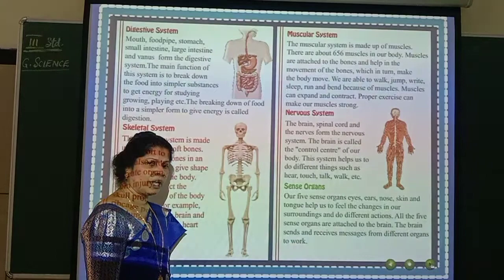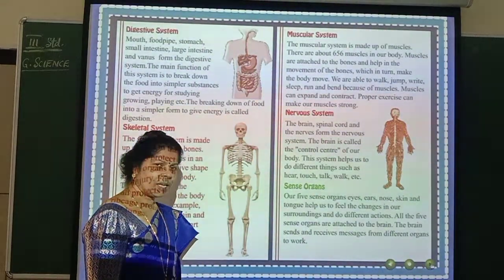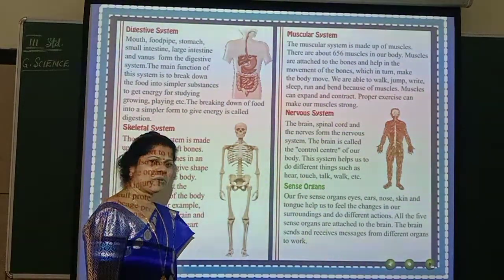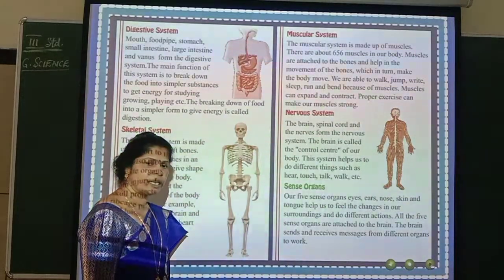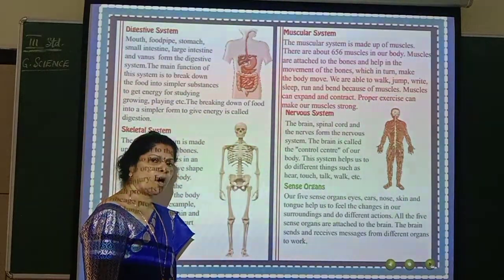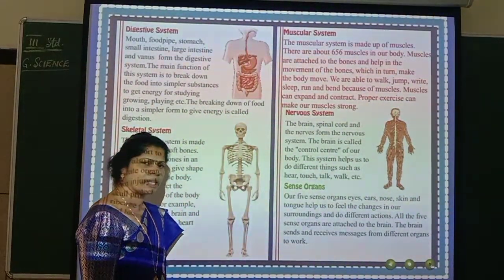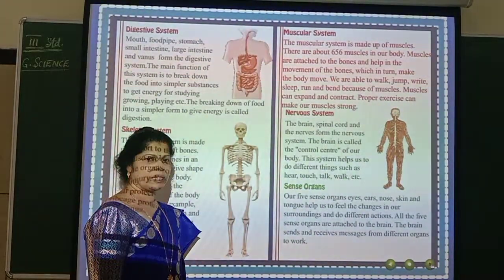First of all, human body is made up of cells. Group of cells form tissues. Group of tissues form organs. And group of organs form organ system. So, like that, how many organ systems are there? There are 8 organ systems.